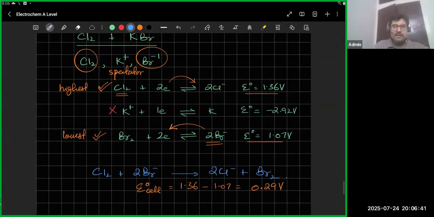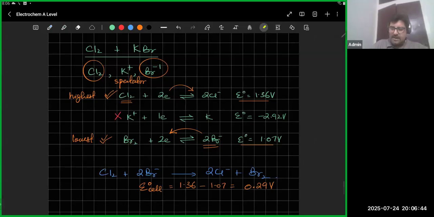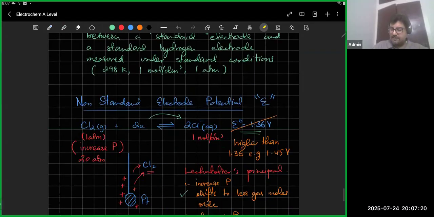जिस तरह इनमें था ना कि if you had a reaction, वो क्या steps थे? You would look at the reactants, and once you had the reactants, you would identify कि भाई Cl2 वाले electrodes, you had a Cl2 electrode, a K plus one electrode, you had a Br minus one electrode, right? So you wrote down all the electrodes, और उनके अंदर ना you figure out who's the highest potential, that's the one that's going to gain electrons, ठीक है, and you have to figure out कि it has to be one of your reactants that gains electrons. And the lowest one loses electrons, ठीक है, and it had to be one of the reactants that loses electrons, and that's how you came up with an equation, right?